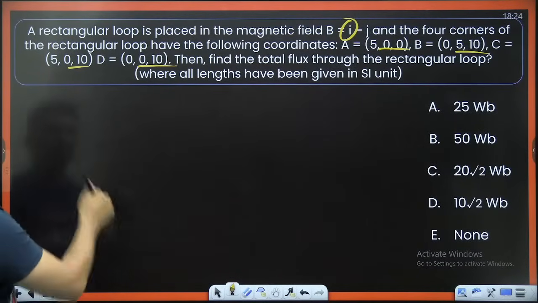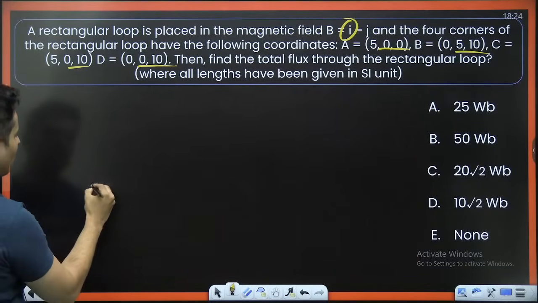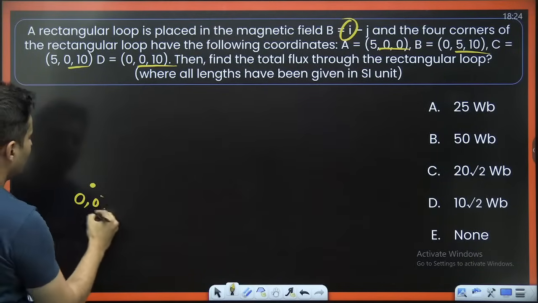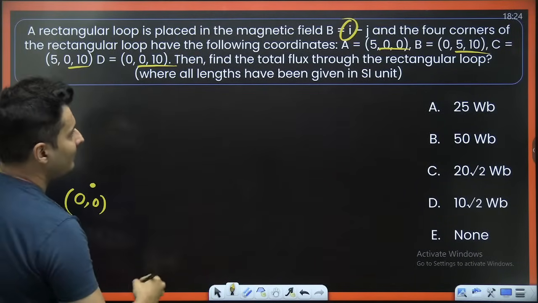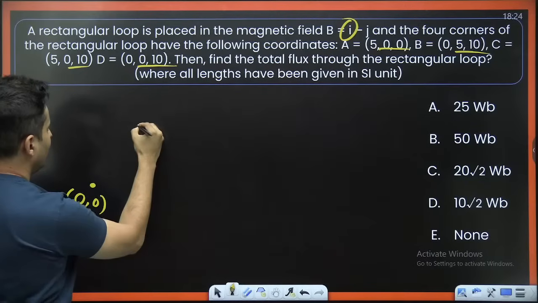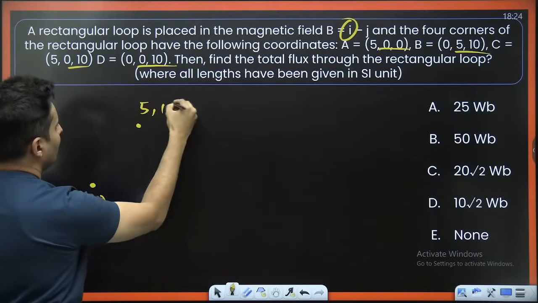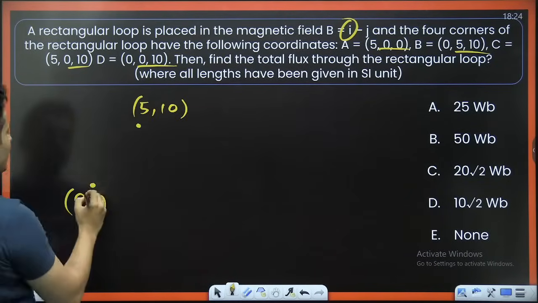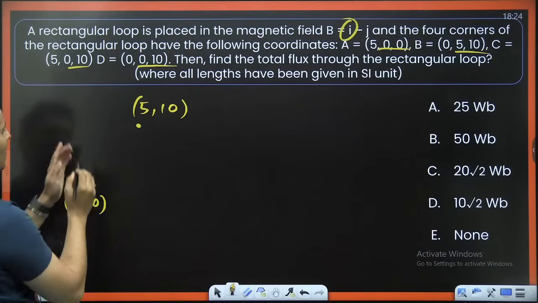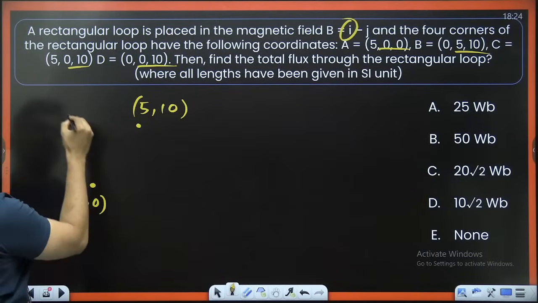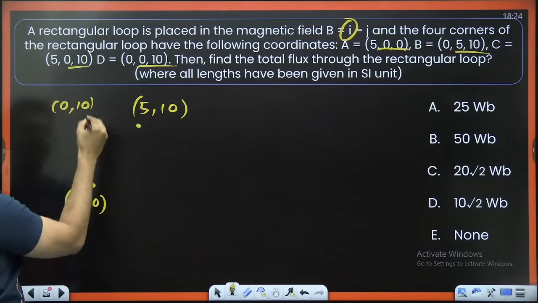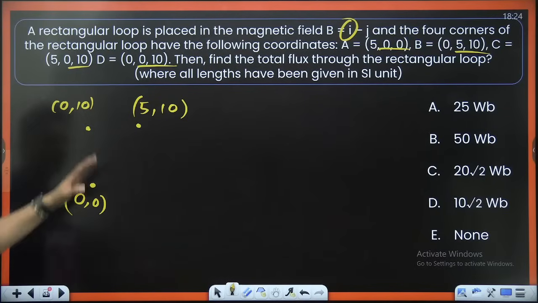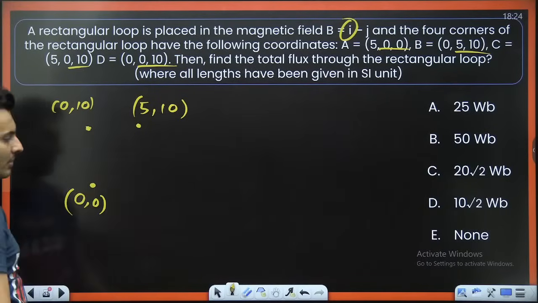All right. So what will happen is 0, 0, 0 will be here. 5, 10, 5, 10 will be here. 0, 10, 0, 10 will be over here. And again 0, 10 will be at the exact same place.